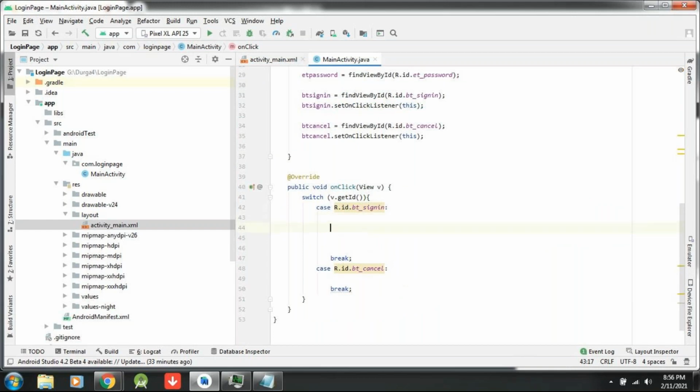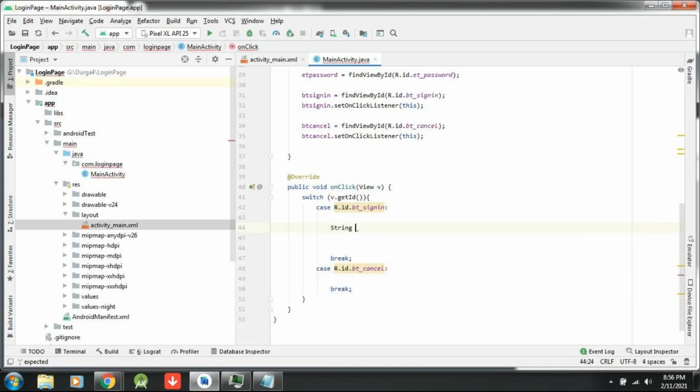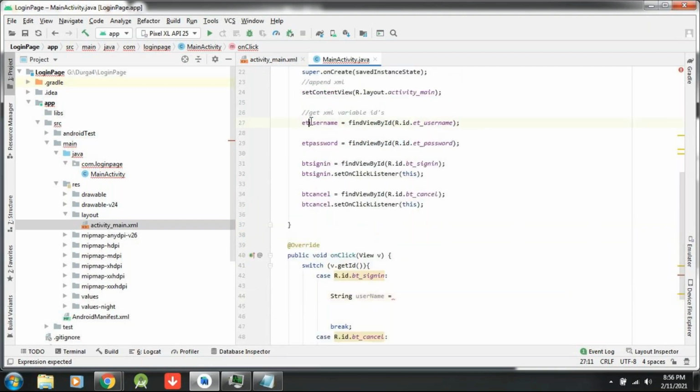Here I am taking two strings first. I am taking a local variable, String username. Where do I get this from? See the username field, what is the name I have written? et_username, right?